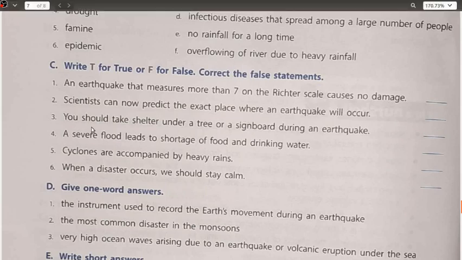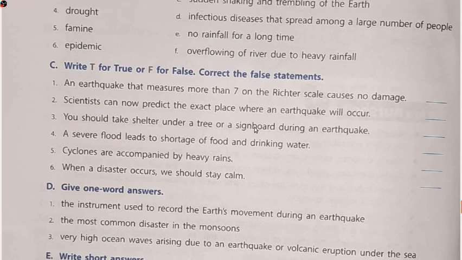The next is, you should take shelter under a tree or a signboard during an earthquake. False. In the case of an earthquake, there are chances that the tree or signboard may fall down, and if we are taking shelter under it, we may get hurt, or we may even get buried, and it can cause huge damage to us. So we should not take shelter under a tree or a signboard.